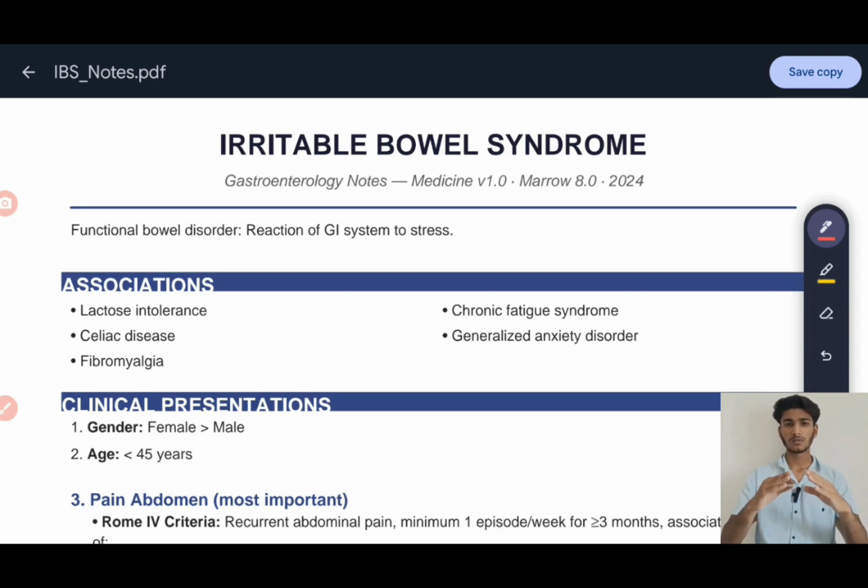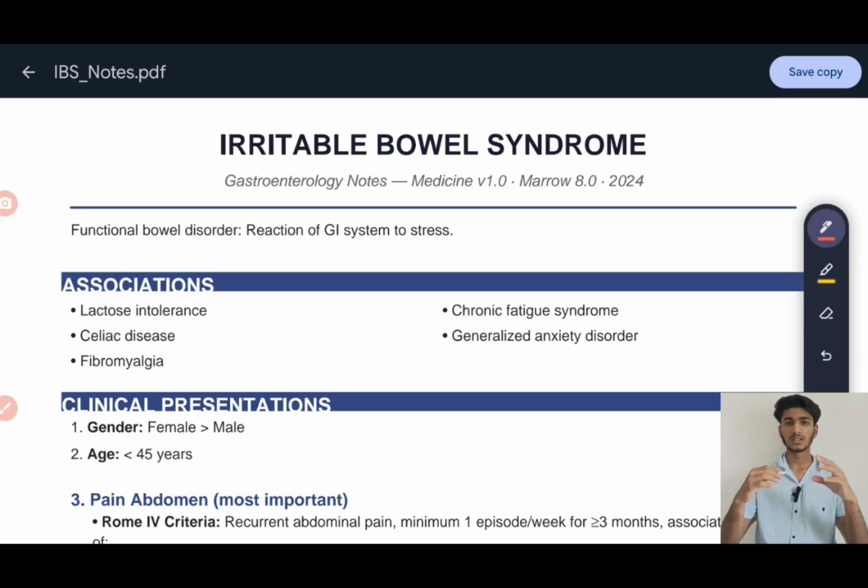We can learn it with one example: there are two persons who ate the same type of meal, but one is normal and one got pain, diarrhea, distension, and bloating. So we can say that the person is suffering from irritable bowel syndrome. But why does this irritable bowel syndrome get caused? It gets caused because of stress, because of anxiety, or because of overeating. There is increased hypersensitivity inside the intestine.